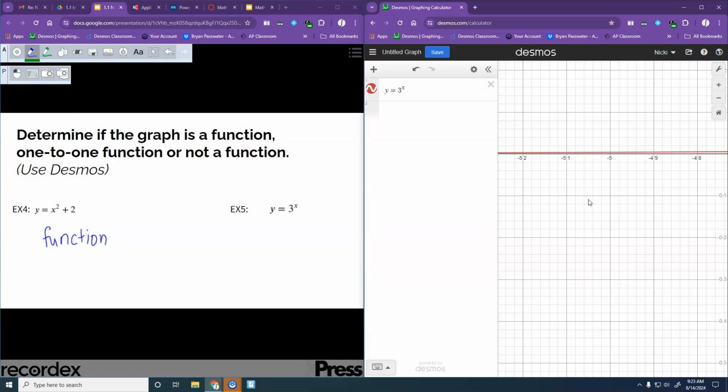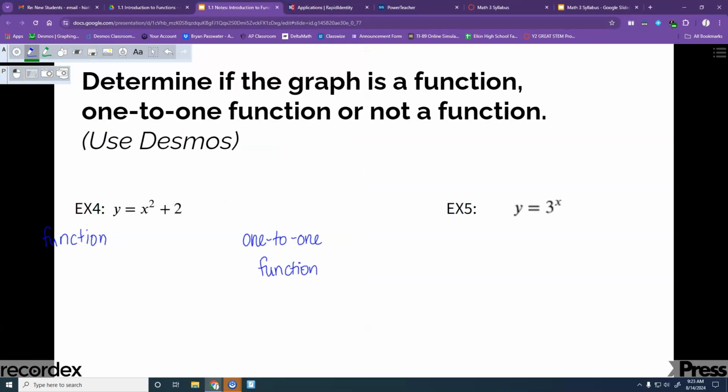So it's a little bit tricky because it doesn't quite look like it from far away, but if you zoom in, you can kind of see. Some of these, if I give them to you, I'll probably give them to you on Desmos, so you can use that zoom to see if you think it actually does. So this one is a one-to-one function. Okay, got any questions so far? Okay. Let's keep moving.